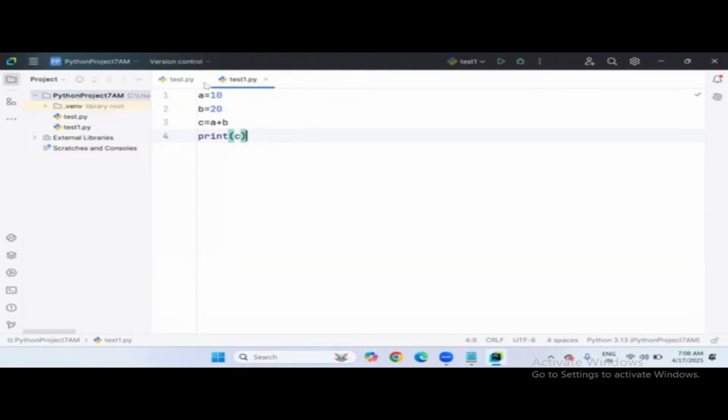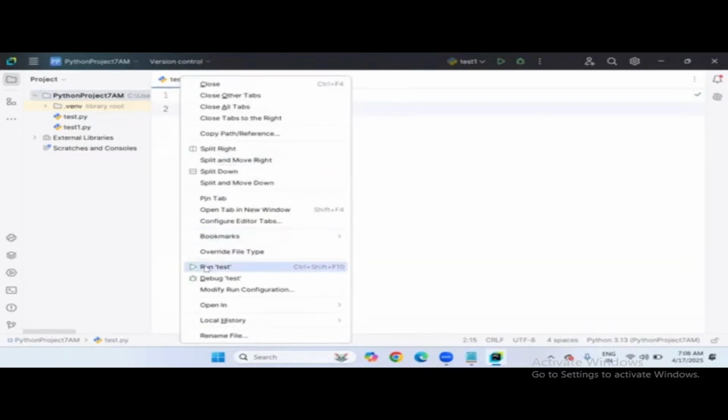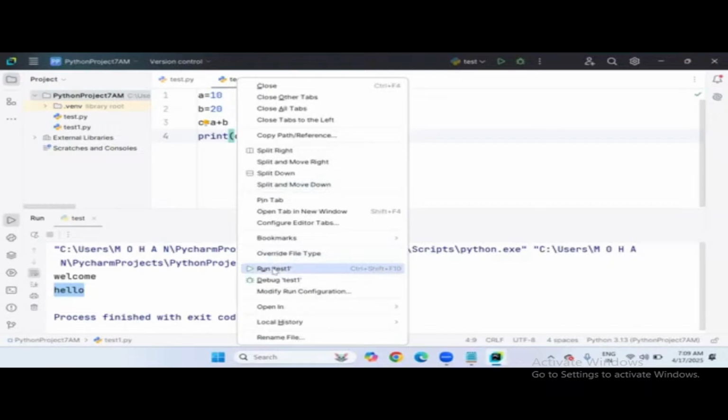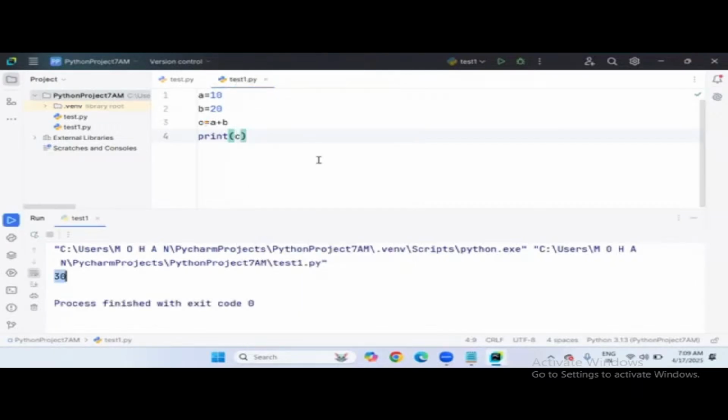So observe here, we are in test.py. If you want to execute test.py, simply right click on the test.py tab and click run test. We are getting welcome, hello, which is present in the output terminal. And if you go to test1 and again I want to execute, then right click and click on it, you get the output like this.